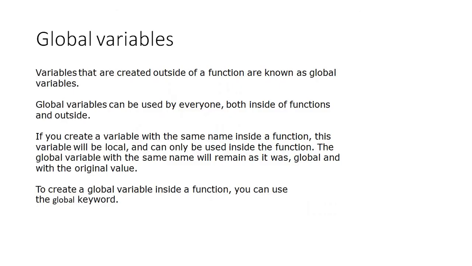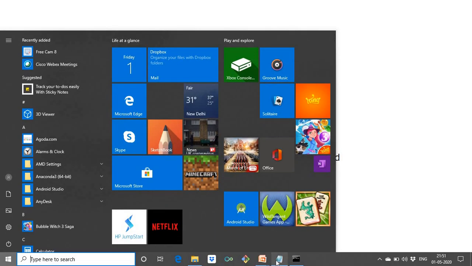Now global variables. Variables that are created outside the function, they are known as global variables. And global variables can be used by everyone, like both inside the function and outside the function also. And if you create the variable with the same name inside a function, then that variable will be local variable and it will be accessed only inside the function. And the global variable with the same name will remain unchanged with its original value. And if you want to create the global variable inside the function, you can use the global keyword. I'll show you that also.